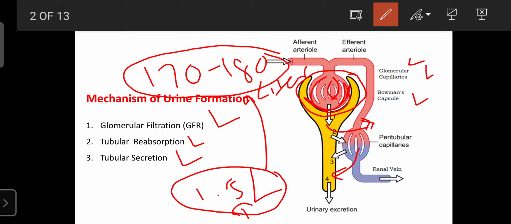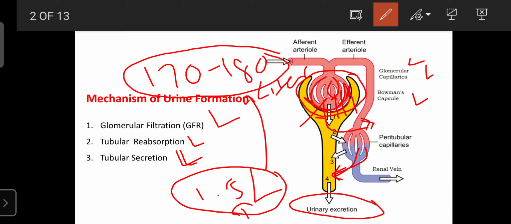Like that, creatinine, hippuric acid, uric acid and urea are also larger. They cannot be filtered by the glomerular capillaries, but they are present in the final urine. By the mechanism of tubular secretion, certain substances from the blood enter into the urine.